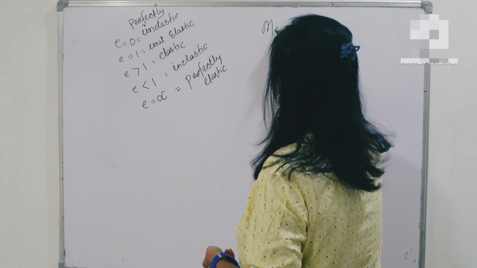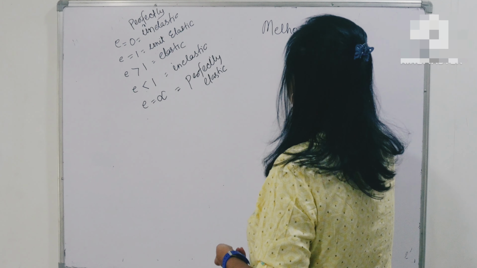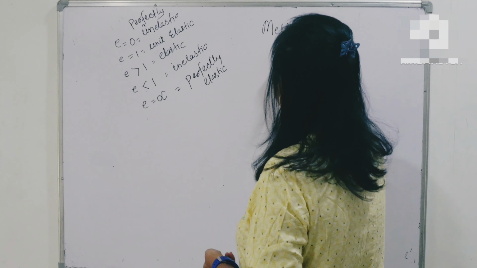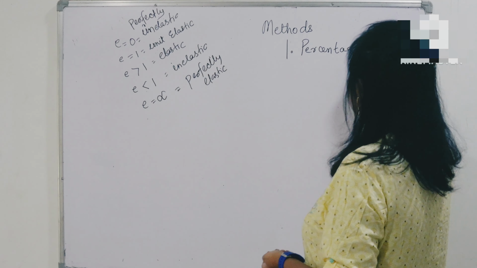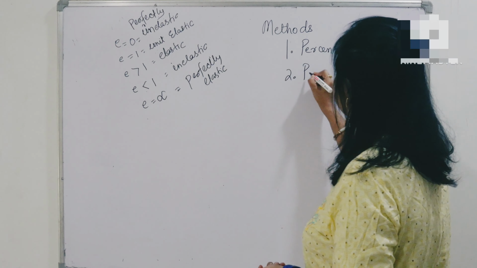So, methods of measuring elasticity. Number 1 is the percentage method. Next is the point method.